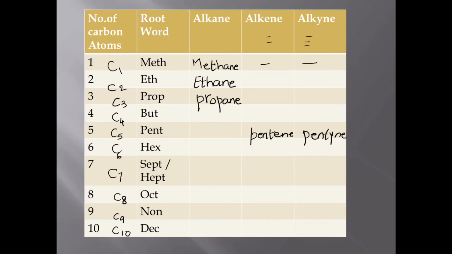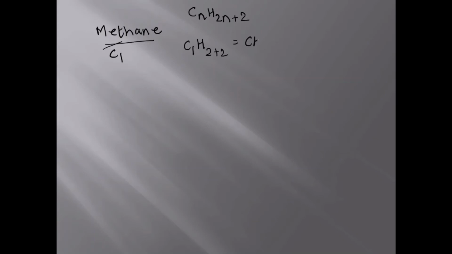Now, if I say methane, alkene, alkyne, methene and methine are not possible. I shall explain you now. If I say it's methane, alkane, so what is their molecular formula? We all know ane means it is alkane, CnH2n plus 2. Meth means one carbon atom, so you put one here, C1H2 into 1 plus 2. So methane has a formula CH4, which is also called marsh gas.